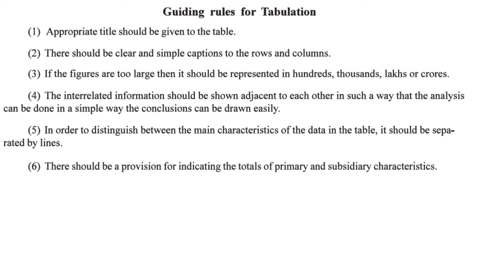There should be provision for indicating the totals of primary and subsidiary characteristics. Okay, so as we know, male and female subtotals were there, peon, clerk and manager subtotals were there, so those should be shown properly. So we know that okay, these are the subtotals for these particular characteristics, and then at the bottom right corner we have to show the grand total of the whole data.